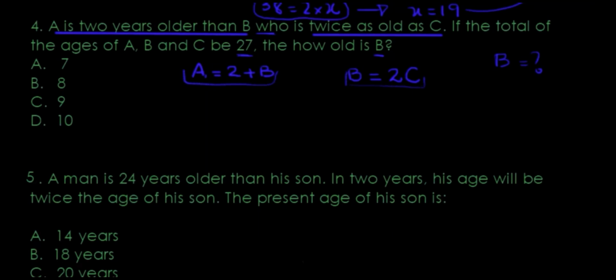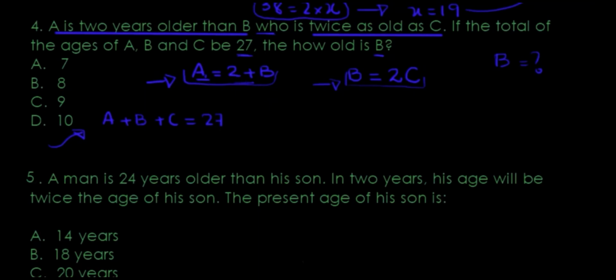That's the only way we can solve algebraic questions, unless you use common sense, unless you've got a sharp common sense and you do the plus minus in your head, and that's how you got it. Theoretically, this is the only way we can solve questions like these. Now, they're telling us that A, B, and C are all together 27. I'm thinking, no way can I solve that equation unless everything's in the same format. I can have everything in terms of A, or everything in terms of B or C. But the minute I look at these two equations, I recognize I can have equations in terms of B.